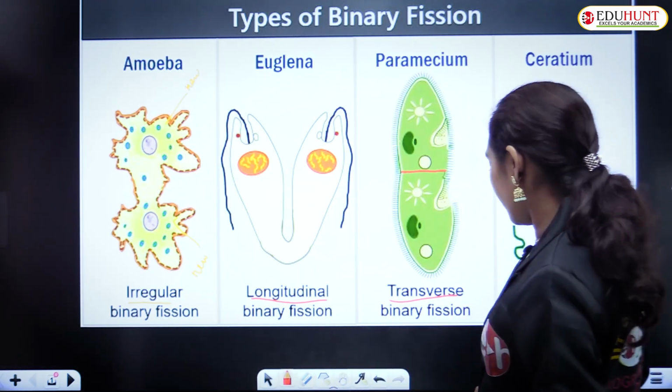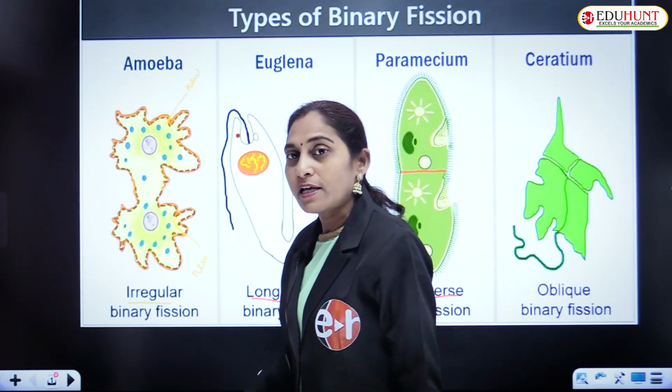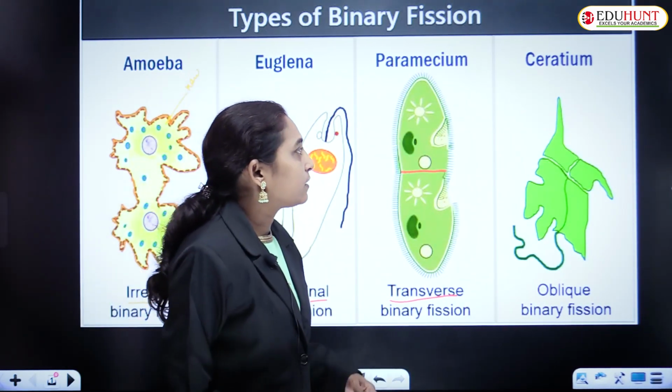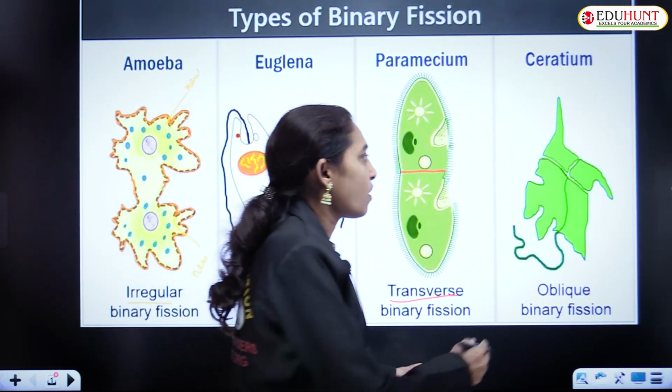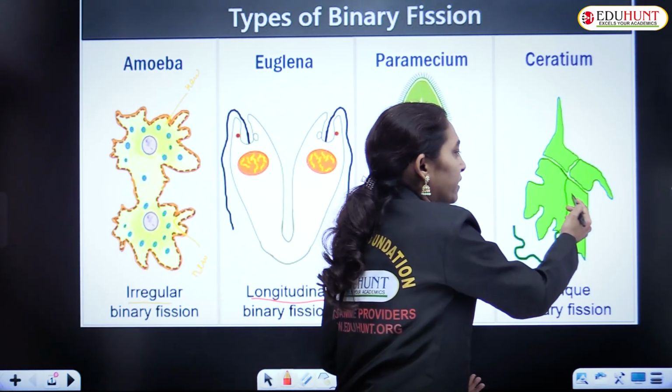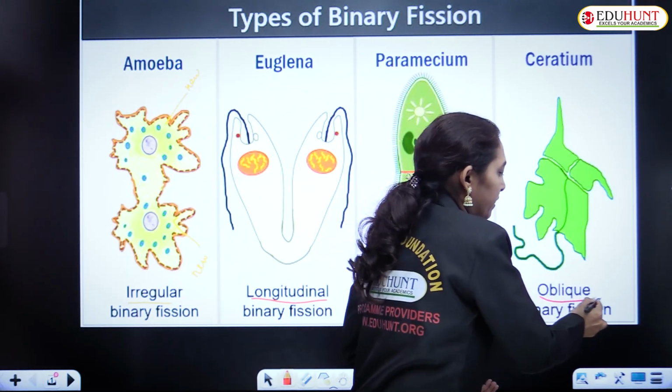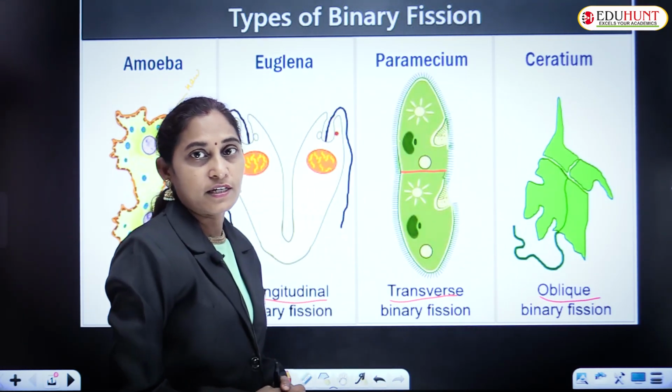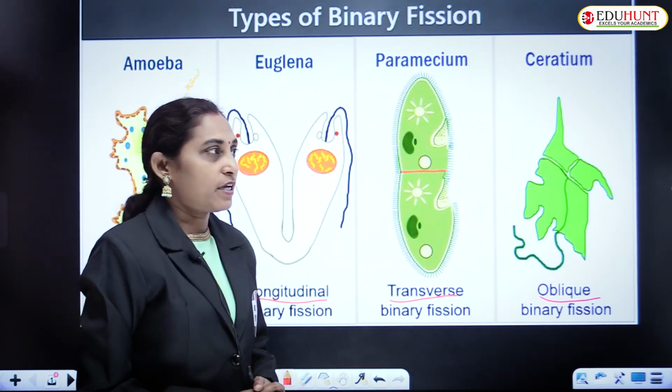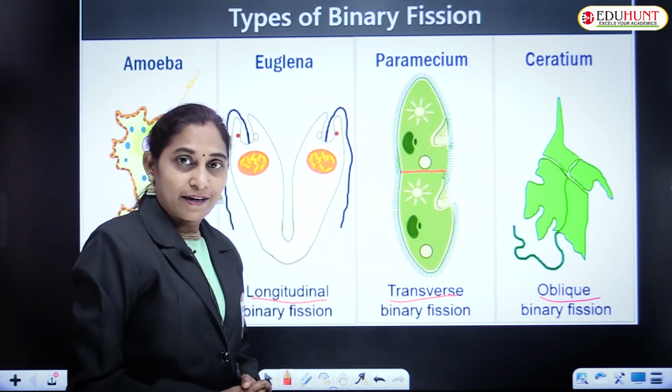And it is Ceratium. In Ceratium, the binary fission is oblique. You can see clearly here, it is oblique binary fission. It is seen in Ceratium. Ceratium is a marine dinoflagellate.